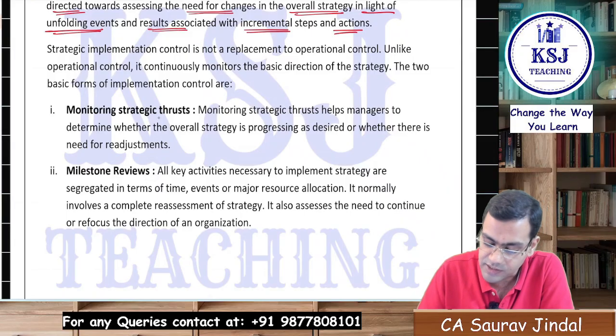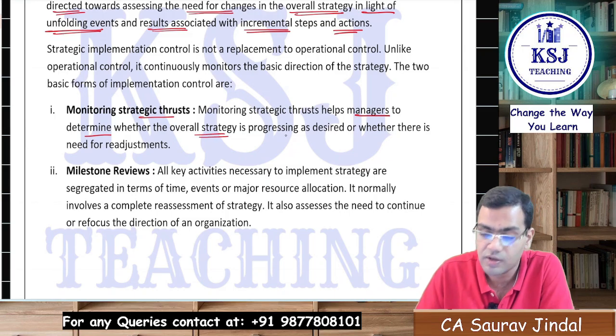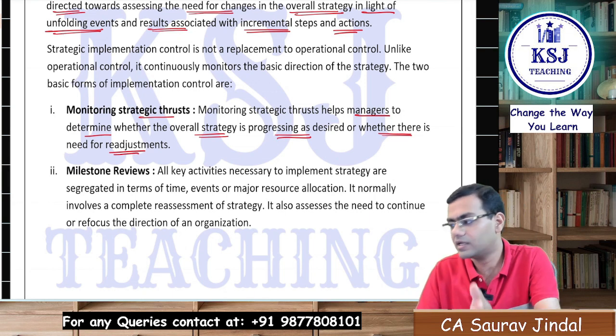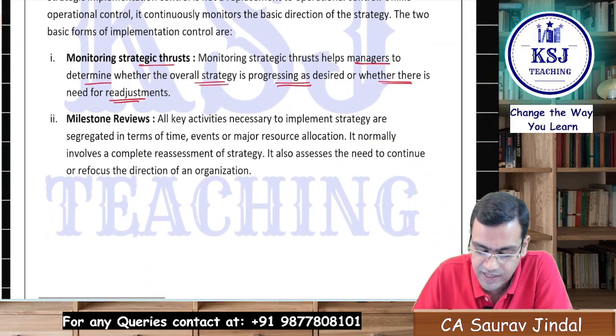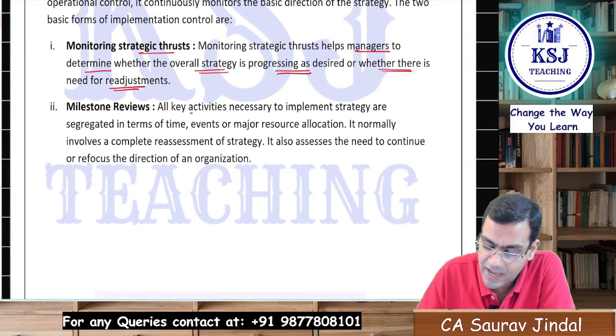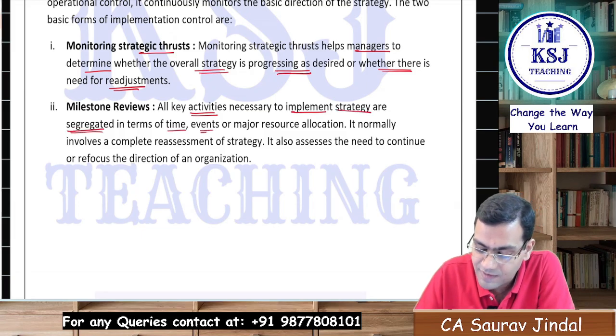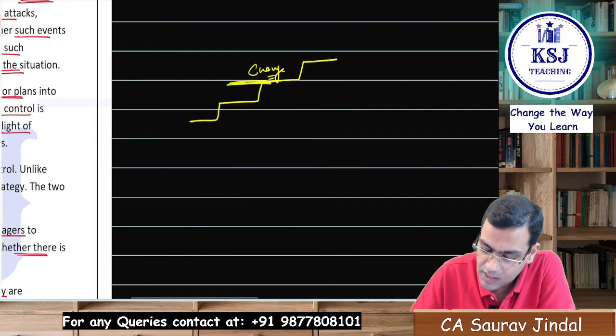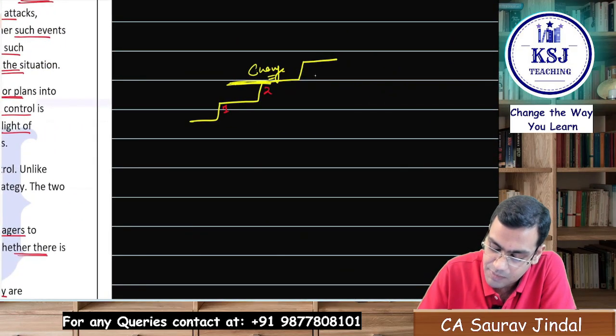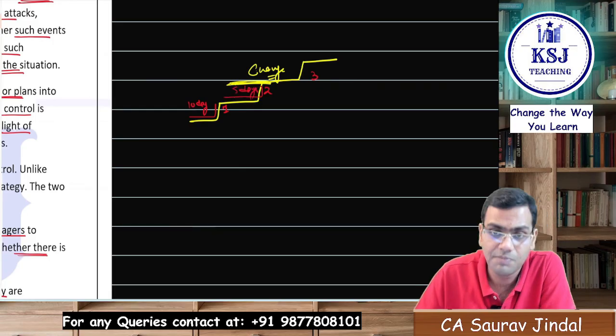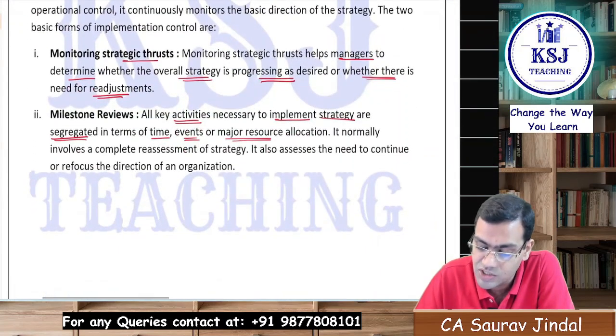Monitoring the strategic thrust. Strategic thrust helps the managers to determine whether the overall strategy is progressing as desired and whether there is a need for readjustment, right? Whether we are in the right direction or whether the direction needs to be modified. Milestone reviews. All the key activities necessary to implement strategy are segregated in terms of time, events, or major resource allocation, right? So here this is one milestone, here is another milestone that we say is to be achieved in the next 10 days, then this is to be achieved in the next 5 days. So we need to keep a check on whether the milestones are being achieved or not.